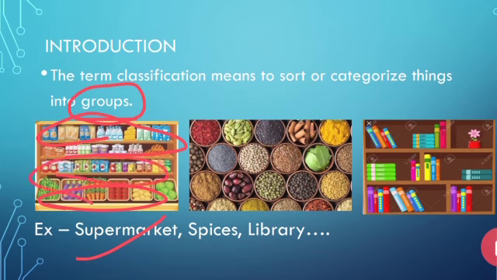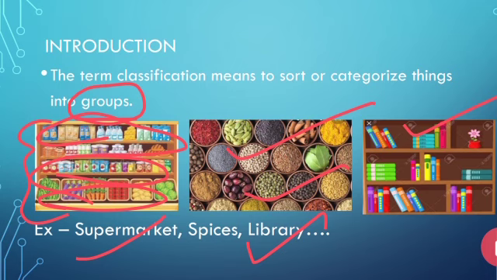Now can you see that to make the work easy, all the things are grouped in various rows or various sections. Likewise, the spices which we use in our food are also kept in various sections. The best example is library. If you go to library and you want to study some maths book, where will you go? You will go to the maths section or the rows where the maths books are kept.